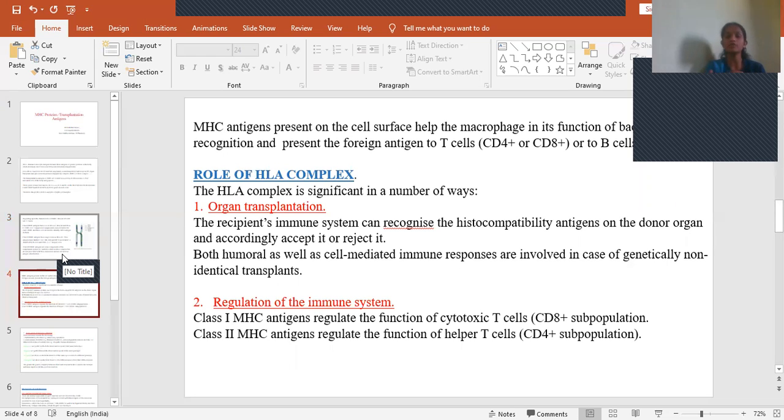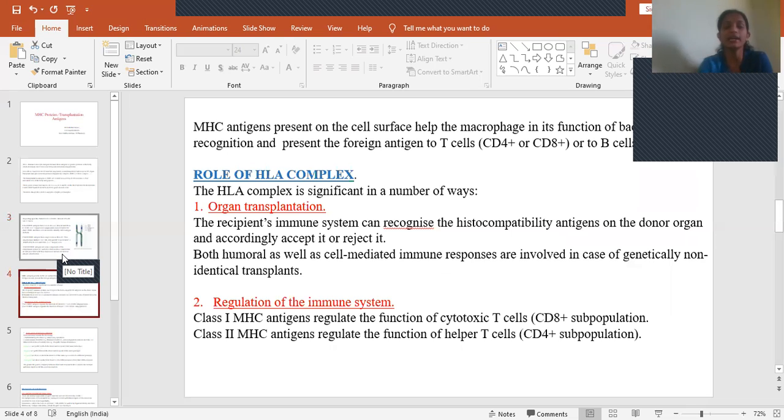If the antigens of the donor and recipient are matched, then that organ will be compatible, so the recipient will accept it. If these are different, it will reject the graft, so there will be organ failure even though transplantation has been done. In this process, both humoral as well as cell-mediated immune responses are involved. That means T cells and B cells were both involved in genetically identical and non-identical transplants.